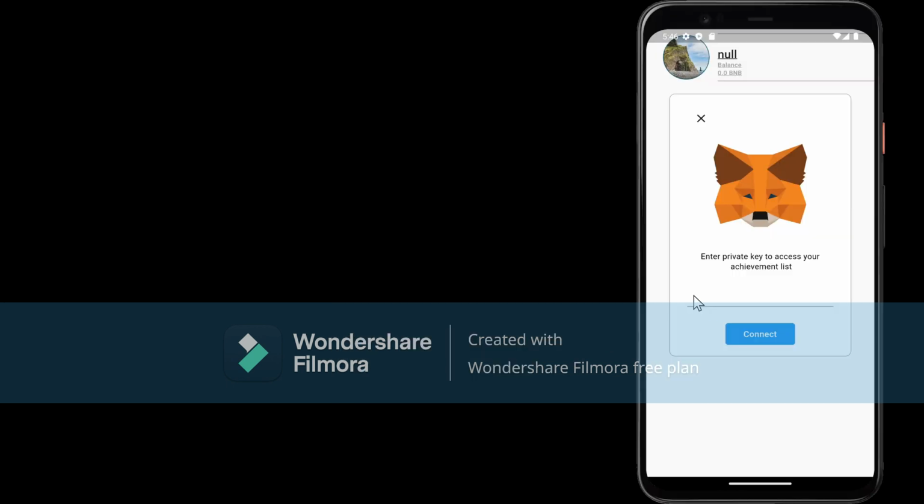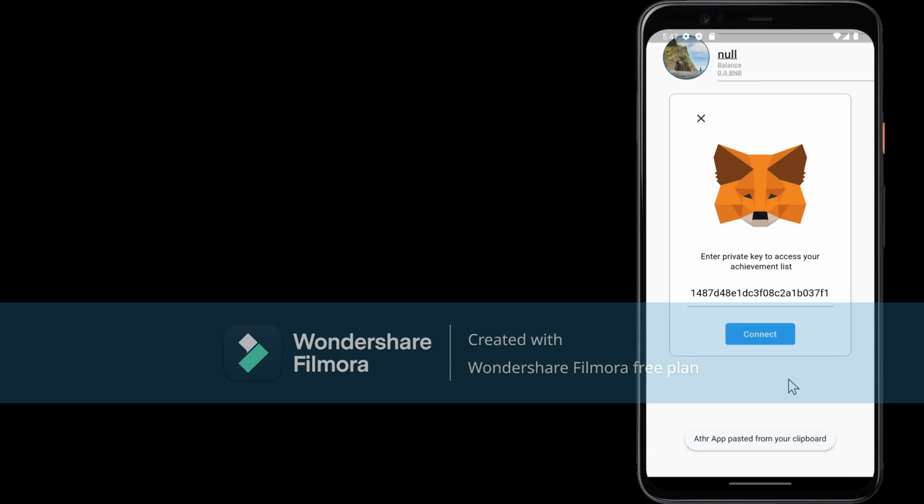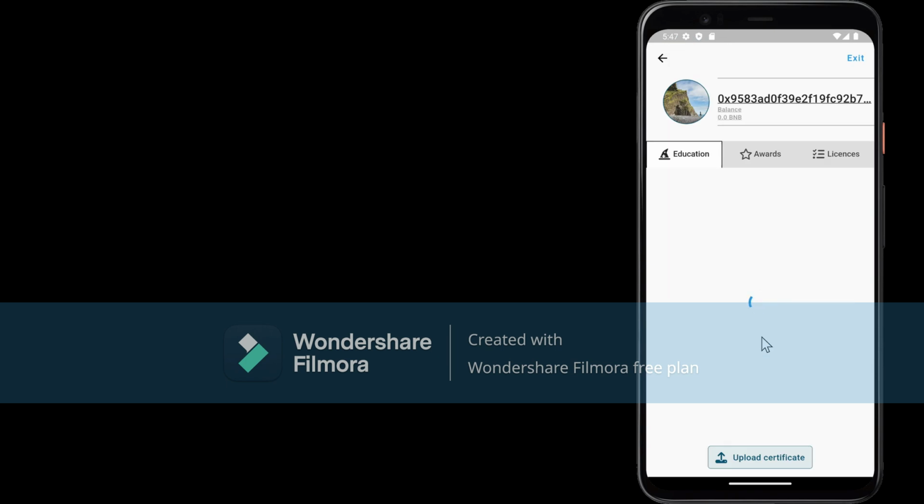In order for users to access their certificates, they must first enter their key. But in order for a user to have a key, they must have a MetaMask account. By having a MetaMask account, we ensure that this process is more secure, simply because not anybody is able to steal your key and enter your storage.